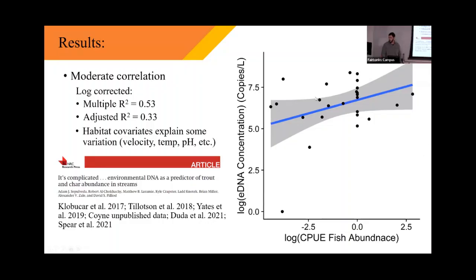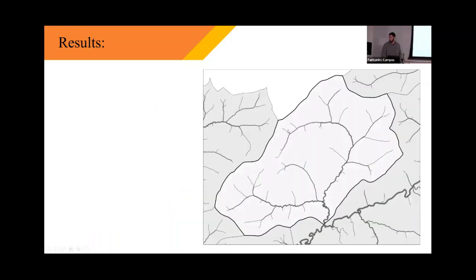So I'd like to dive into why this relationship between eDNA and catch per unit effort might be so variable. And for that, I'd like to use Caribou Poker Creek as a case study. So here's the fish distribution that my lab observed in 2022. You can see these red marks here indicate the highest extent that we observed of fish last year.